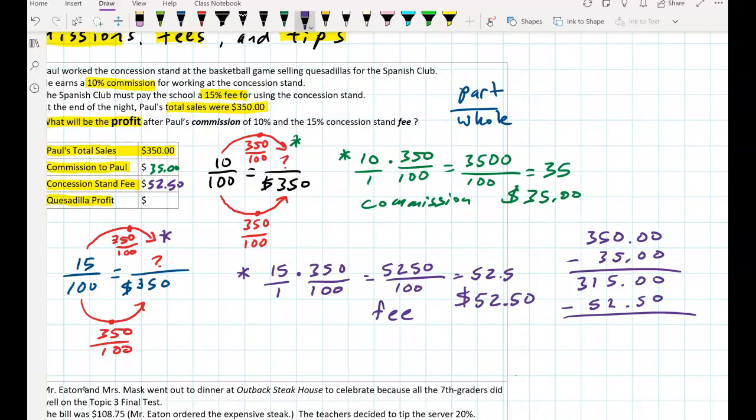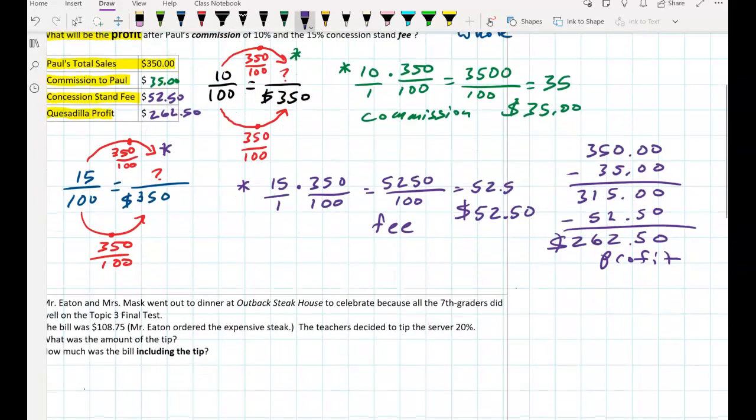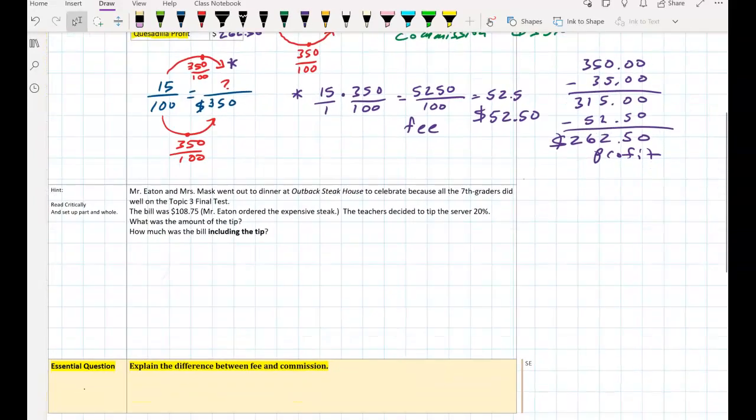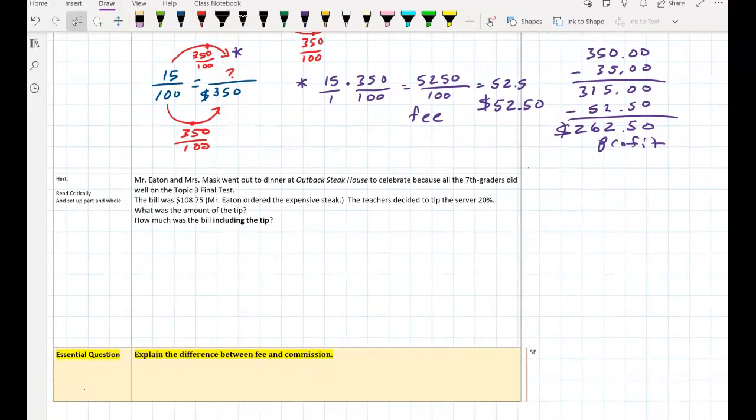And that works out to $262.50. That is the profit. $262.50. All right, easy peasy. Let's go on to the next question. I think it has to do with tips. And of course, you want to remember to always read critically and set up the part and the whole.